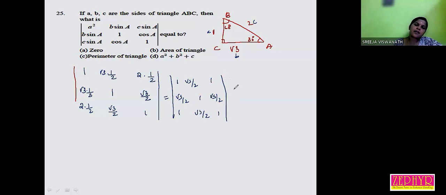Without opening the determinant, we can find the value. How? Two rows and two columns are equal. Then directly it becomes 0, right? R1 and R3 are the same. C1 and C3 are the same. So the answer is 0.